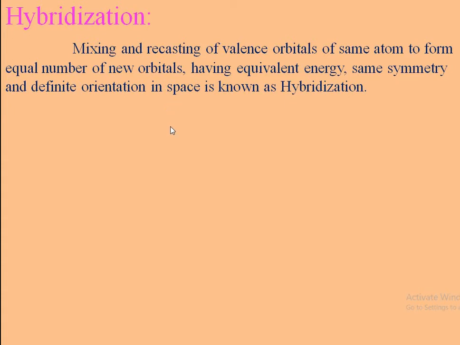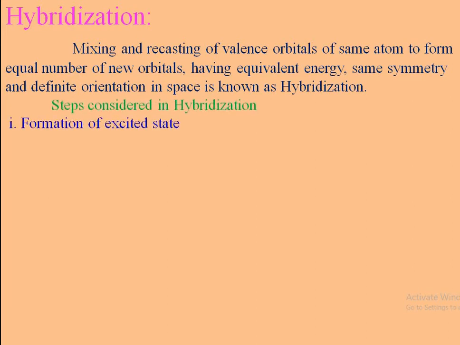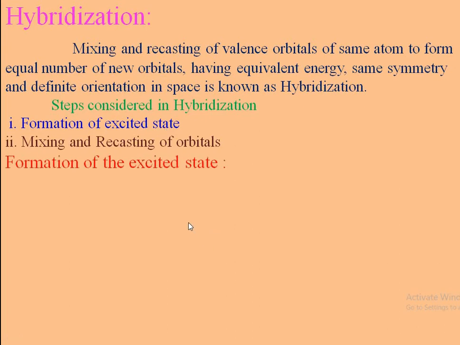Hybridization involves some steps. First is the formation of the excited state, and second is mixing and recasting of the orbitals. The formation of the excited state means some electrons are in a paired state in the valence orbitals.